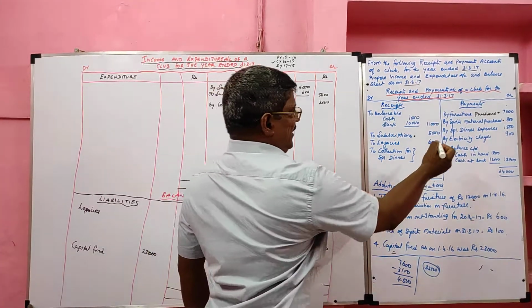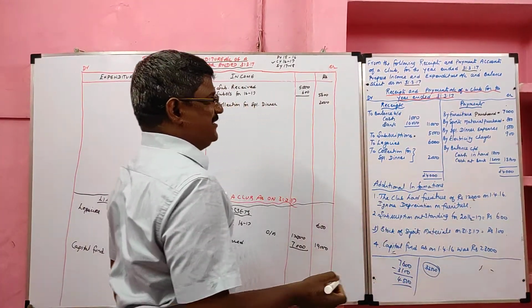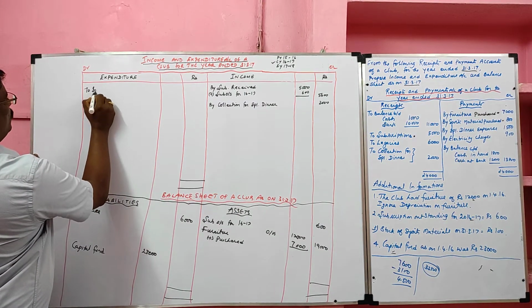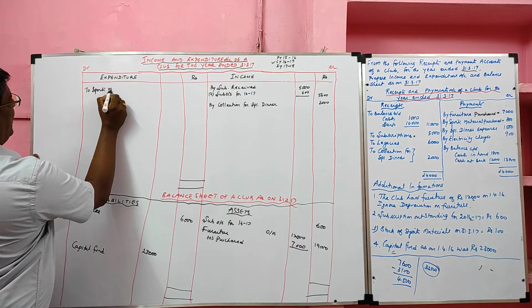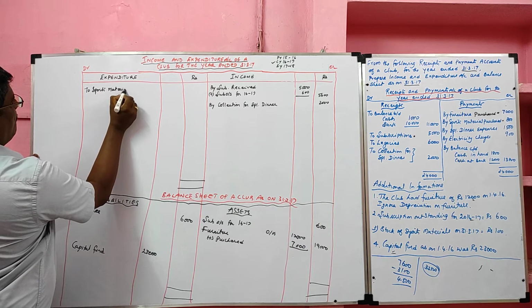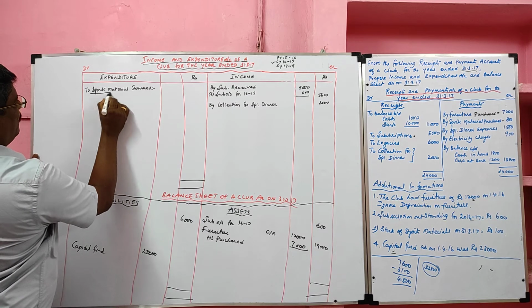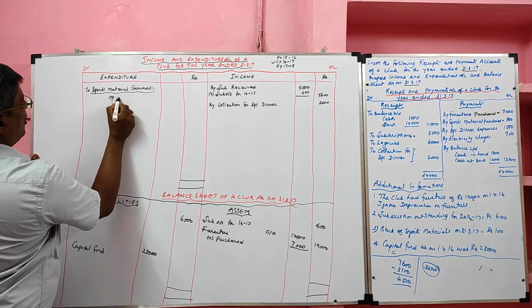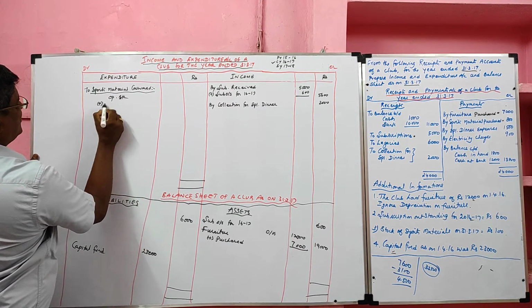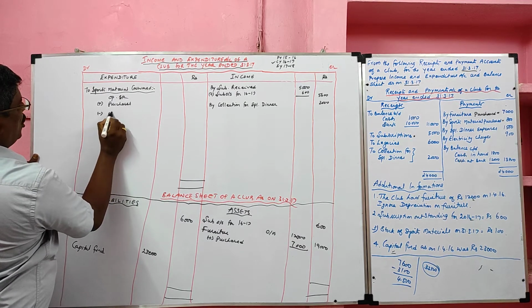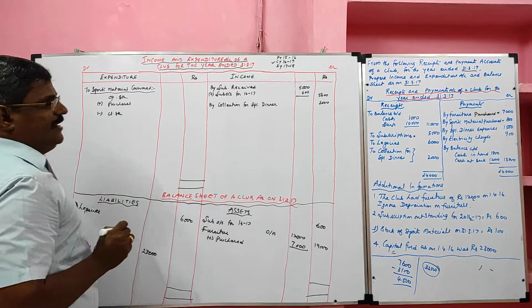Then sports material purchased. It has adjustment. Sports material consumed we have to find, because stocks are given. What is the formula? Opening stock of sports material plus purchase of sports material minus closing stock of sports material.